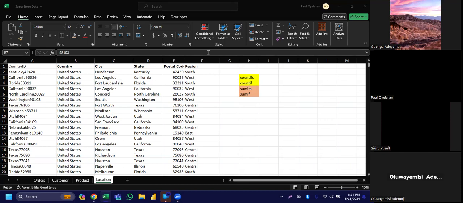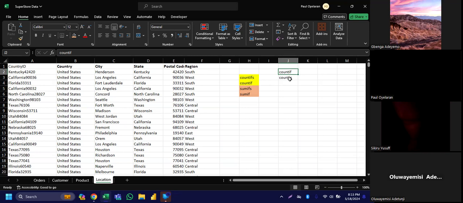Now I move to Countif and Countifs. What do we mean by Countif? It means you want to count based on a single criteria. For example, in SS3B, you want to count how many are male.